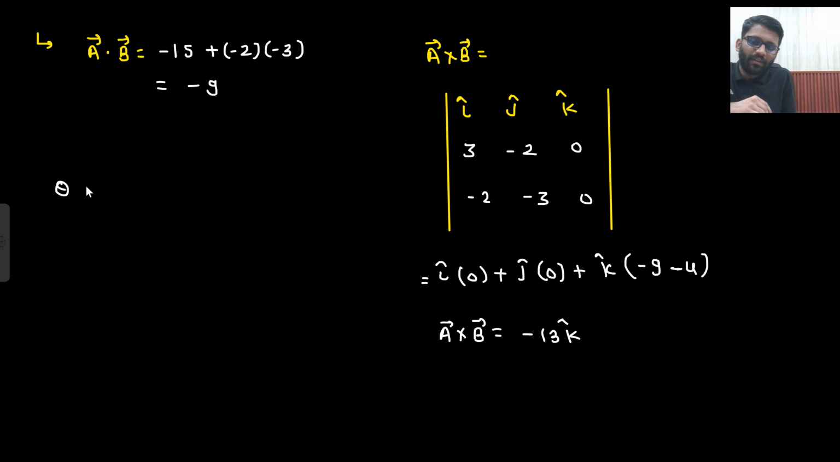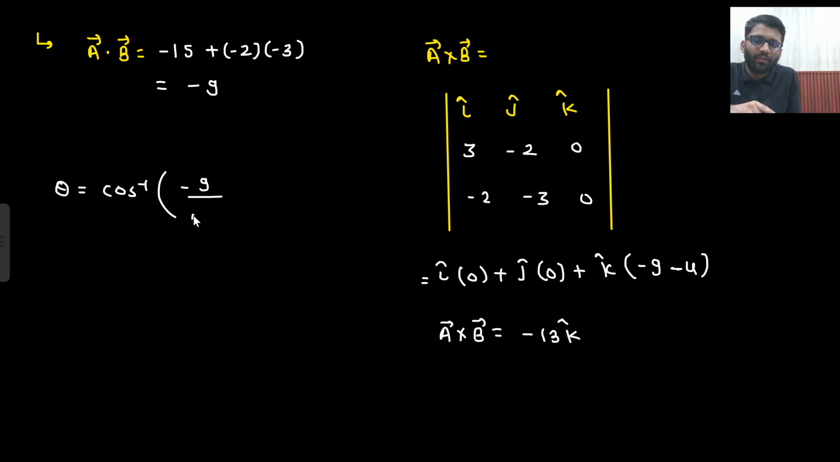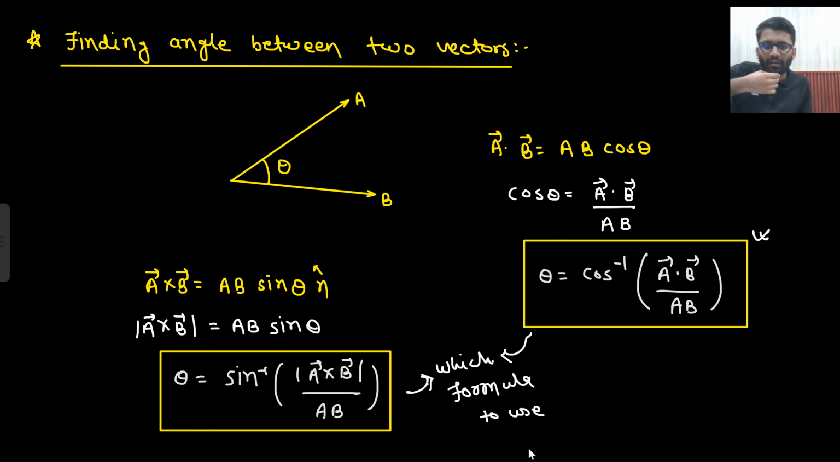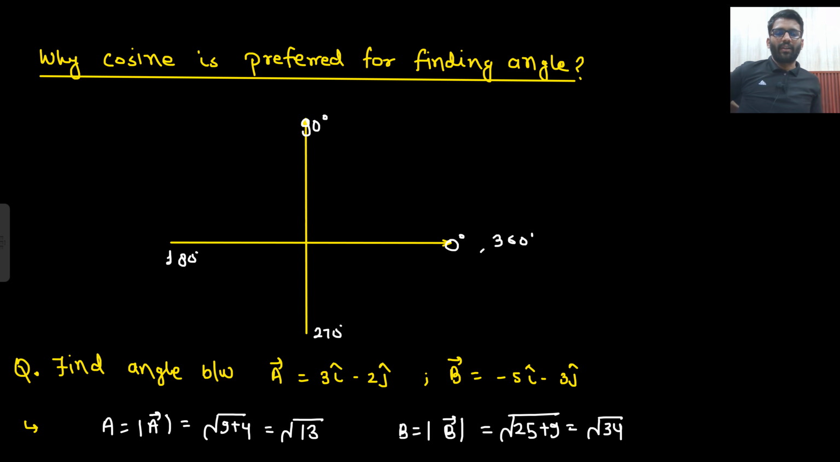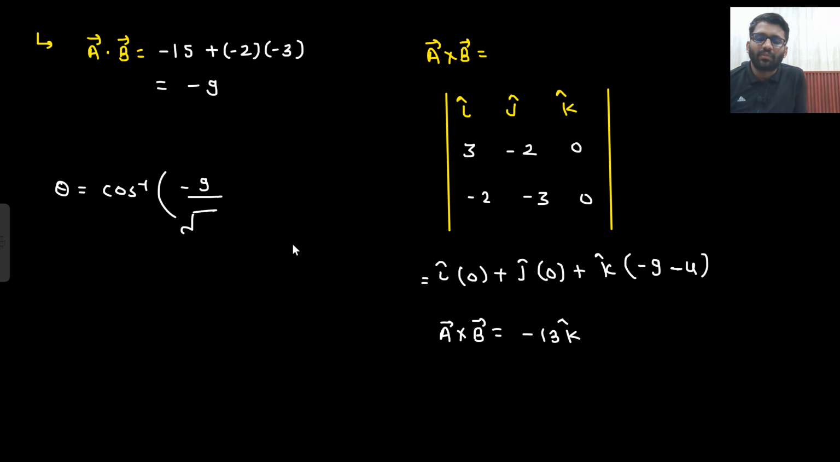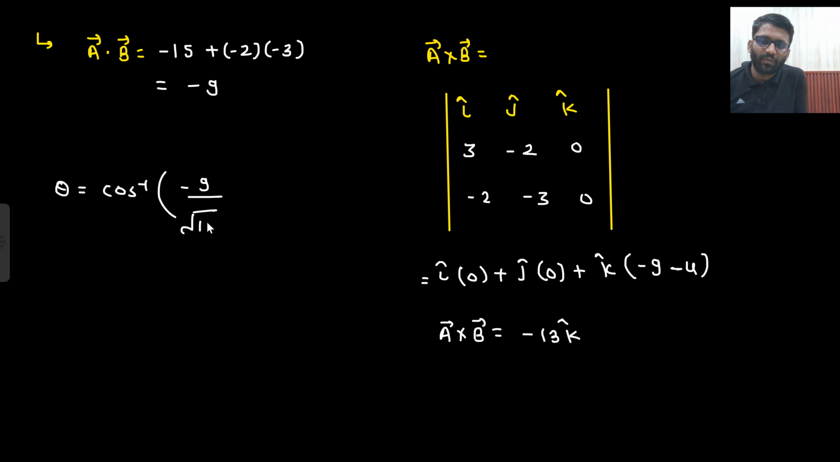What is the formula? Theta is equal to cos inverse of A dot B, that is minus 9, divided by root 13 into root 34. Wait a second. A dot B is coming minus 9 only, no? Minus 15 plus 6, yeah, okay. So here it would be A dot B divided by root 13 into root 34. Let's solve this one.